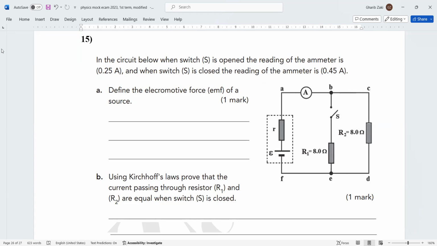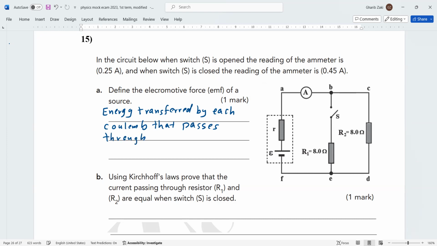So I write this definition here: energy transferred by each coulomb that passes through a source of whole circuit. Okay, so this is the definition.